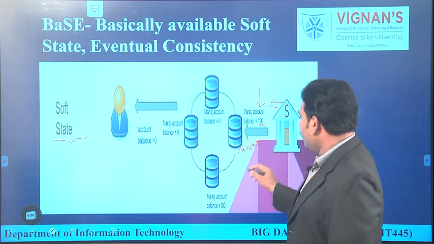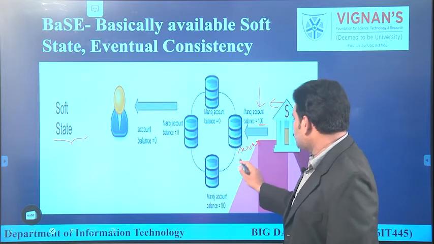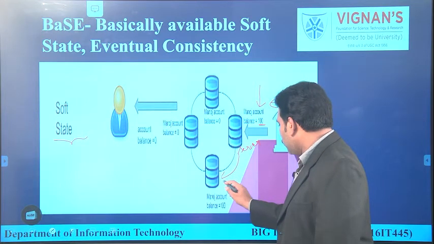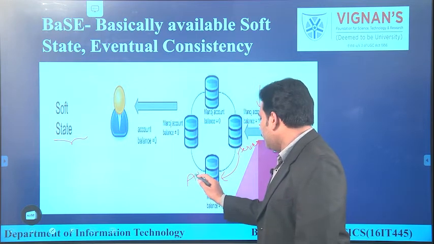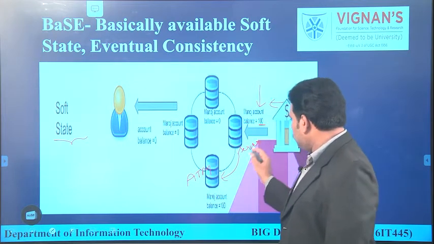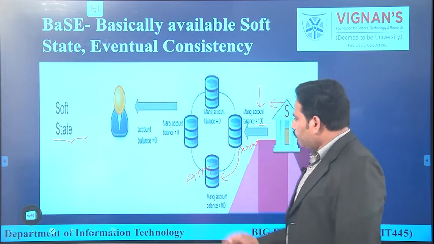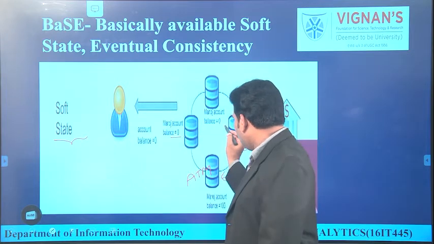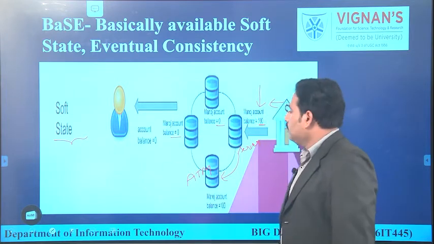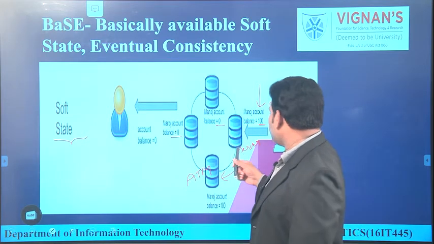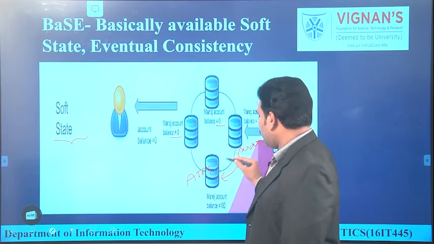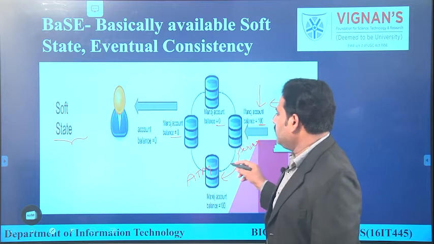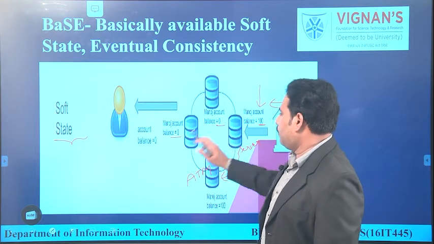But this information was not updated in all the nodes. From the server node to one of the ATM network, the bank balance has been updated. If you look carefully, in all the remaining nodes, the balance was not updated. That means among all the 4 nodes, only 2 have accurate information; the remaining 2 have only the past information.